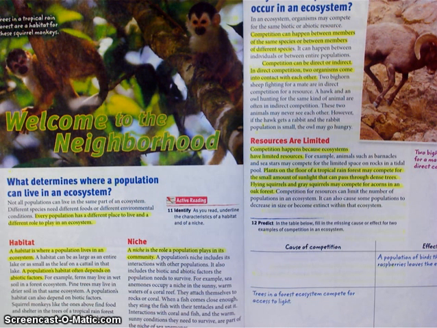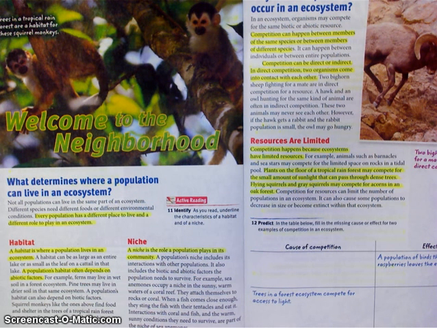What determines where a population can live in an ecosystem? Remember that a population is many individuals of the same species. Well, not all populations can live in the same part of an ecosystem. Different species need different foods or different environmental conditions. Every population has a different place to live and a different role to play in the ecosystem.